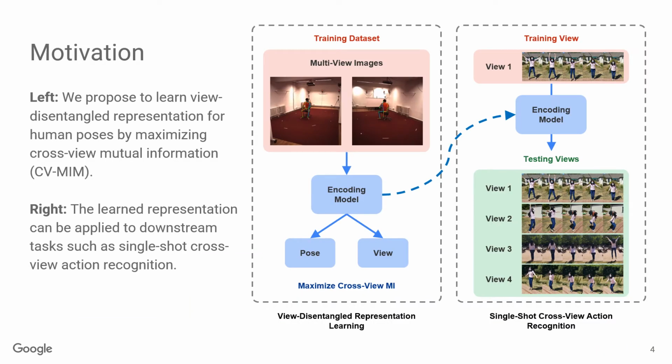In this paper, we propose to learn view disentangled representation for human poses by maximizing cross-view mutual information. We denote our approach as CVMIM. The learned representation can be applied to downstream tasks such as single-shot cross-view action recognition.